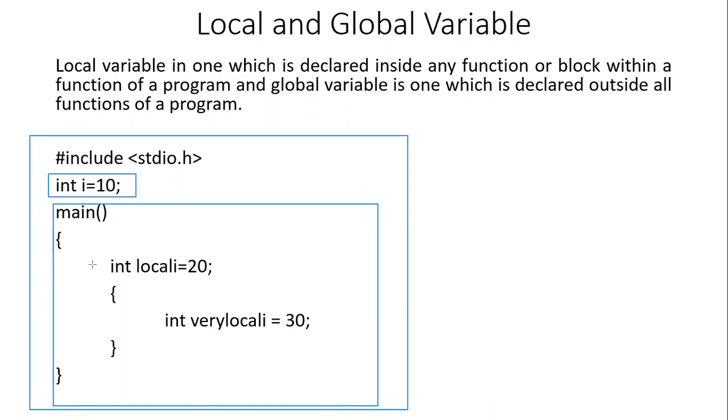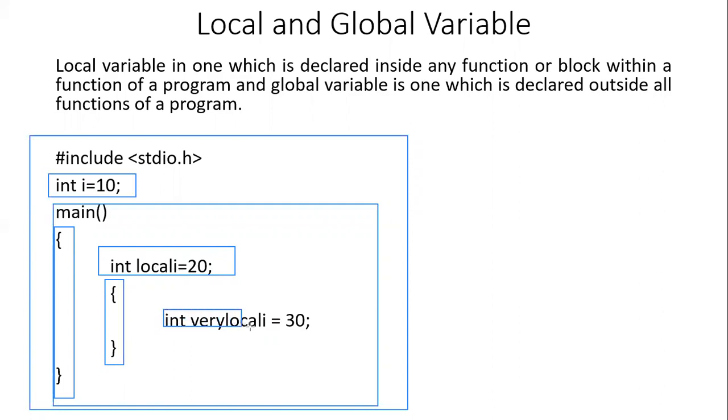Now let's have a look at the main function. The boundaries of the main function, or the body of the main function, is highlighted here. So it starts from the curly braces and ends here. Now there is another block of statements that has been created inside the main function. As you can see, it has been highlighted here. Now the int local I variable has been created inside the main function, and hence it is local to the main function. That means local to the total definition of the main function.